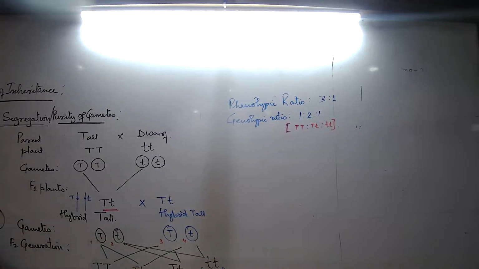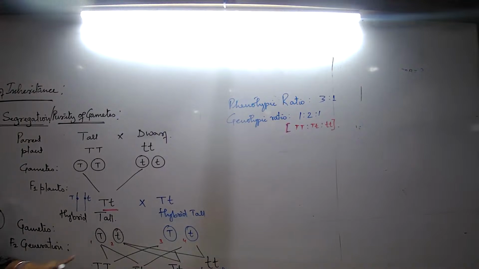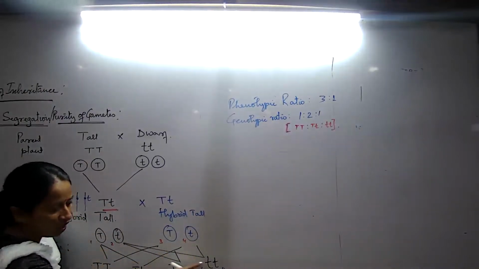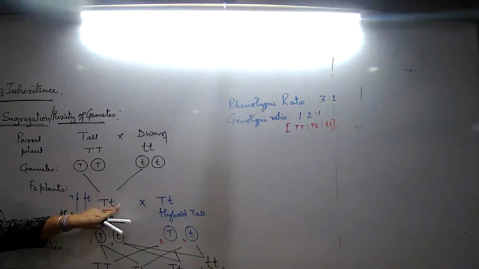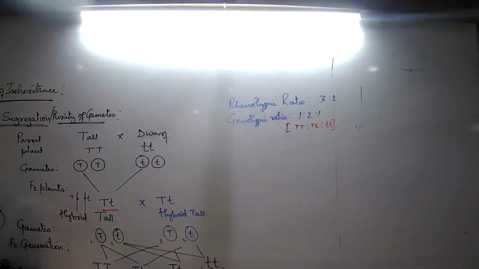So what does this law state? Purity of gametes, because these two alleles remain in their chromosome as distinct units. They don't combine to form anything new and segregate during gamete formation evenly. As they segregate, then we get pure dwarf plants. But dwarfness, in this generation, you could not see, because the dwarfness is recessive and the tallness is dominant.